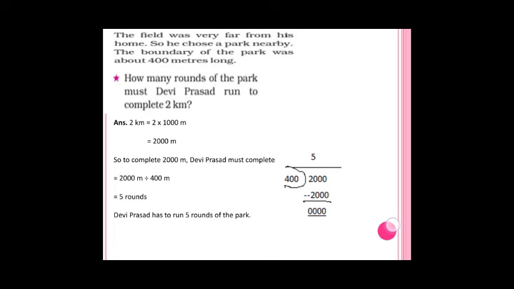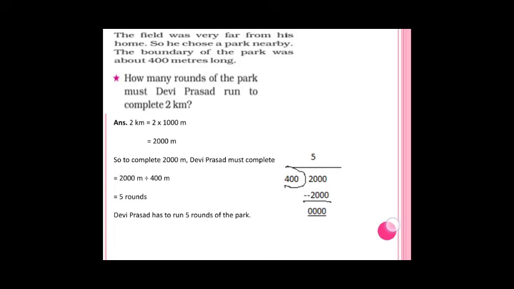See, again I will tell. Devi Prasad wants to complete 2 kilometers, but he chose the 400 meter long park to complete the 2 kilometers. So what does he have to do? For that, 2 kilometers is equal to 2 into 1000, so you have to convert into meters.